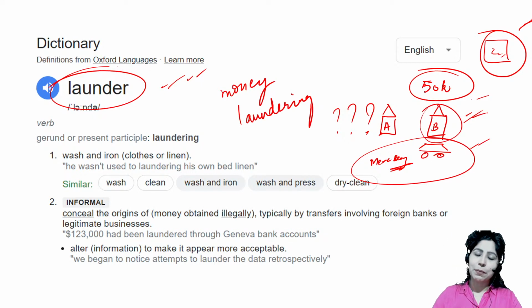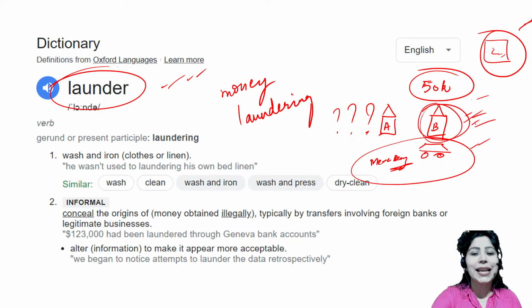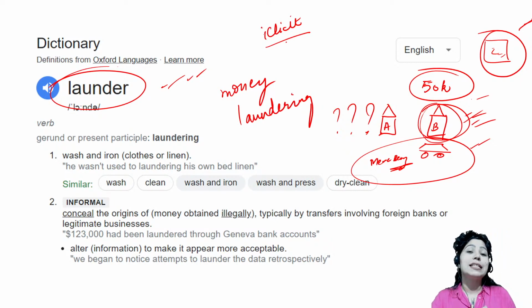Or your neighbor. So the bank, if it finds that the income is not this much and how this money is coming, the bank actually reports it to the government. And now this person B doesn't want to be sued or jailed. So he knows that he has got this money from illicit activities. Illicit activities means probably this person was involved in the sale of drugs, that is drug trafficking, or he was involved in a case of bribery.